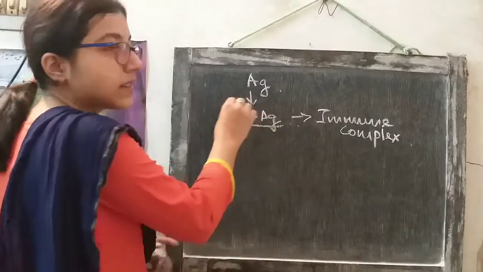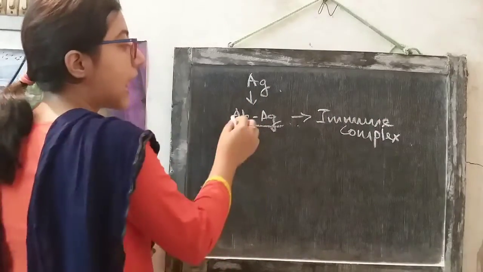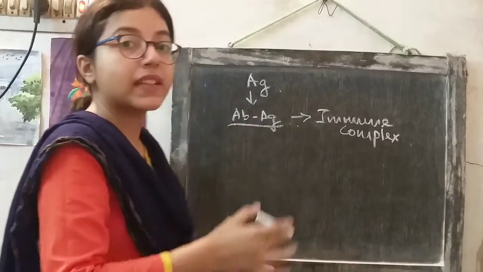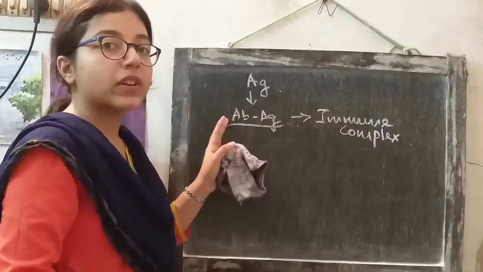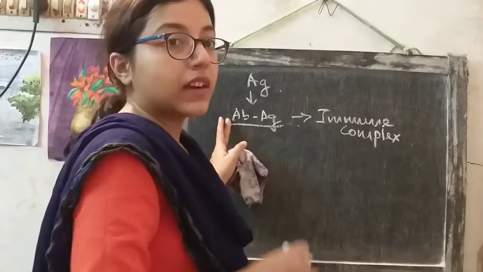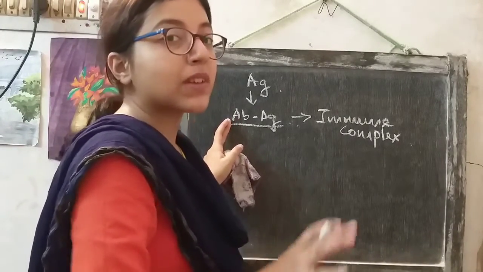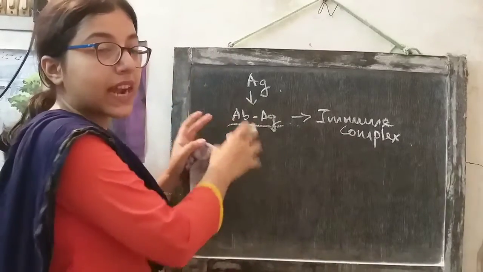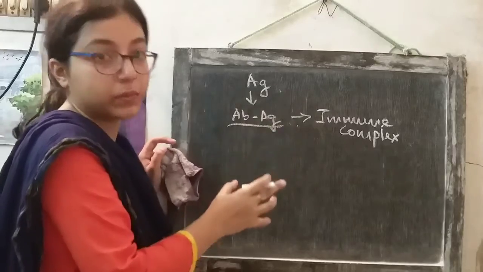The antibody is not capable of killing the antigen due to some reasons. Then other immune cells are recruited at the site of this immune complex formation.